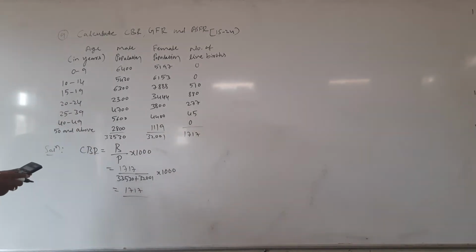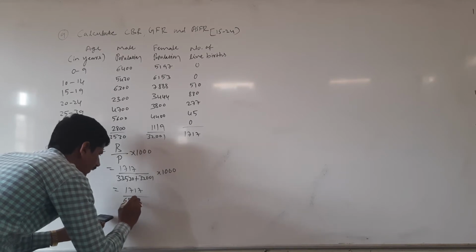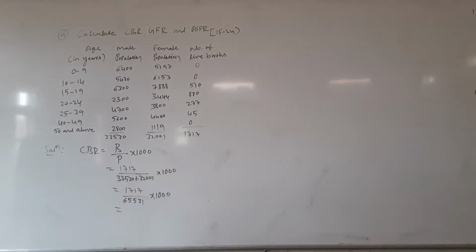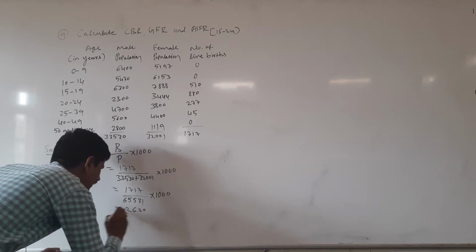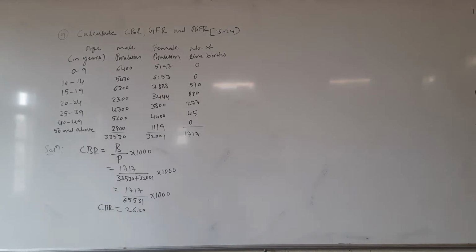Then we will get 1717 divided by 65,531 into 1000, then we get 26.20. 26.20 is the CBR value.